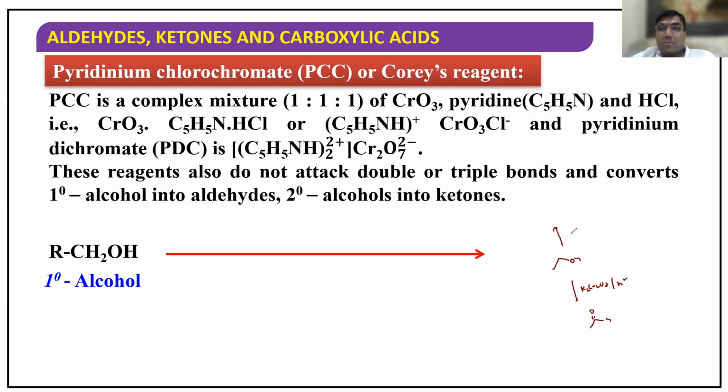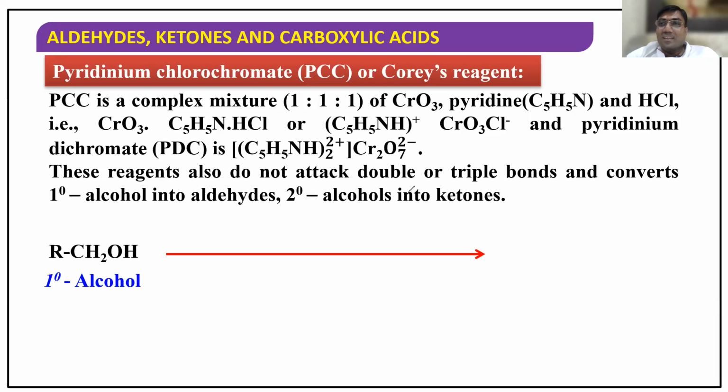When he gives K2Cr2O7, H plus and heat, then you should write acid, because it will be further oxidized to acid. So be very careful with conditions. Heating always gives the final oxidation product. The intermediate oxidation product is aldehyde or ketone; the final oxidation product will be acid. Are you clear or not? Yes, sir. Good.